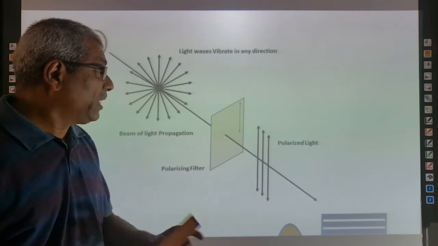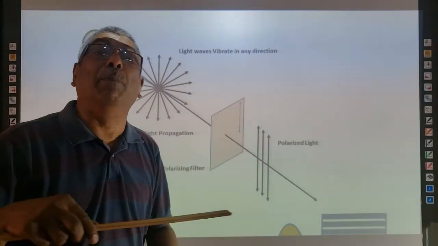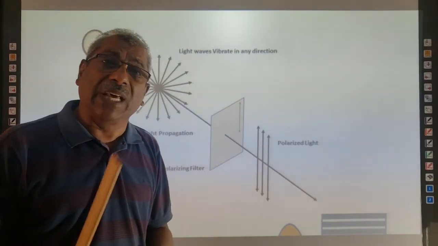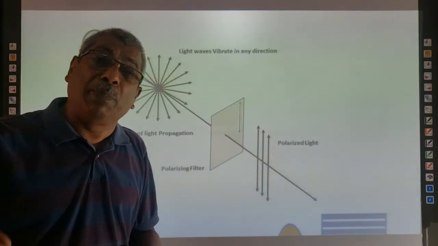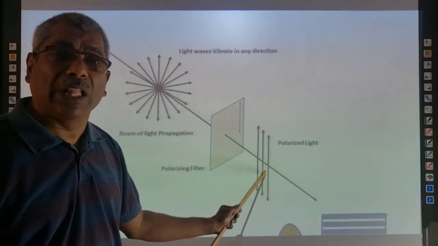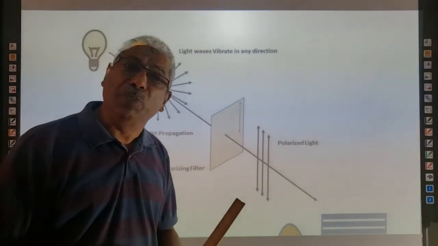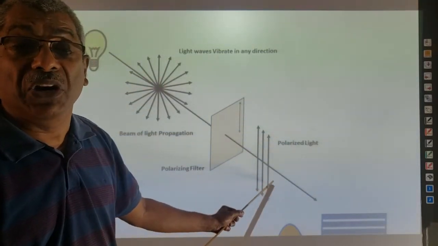One component is parallel to the axis of the crystal, the other is perpendicular to the axis of the crystal. The component parallel to the pass axis is allowed to pass through the crystal, while the component perpendicular to the pass axis is absorbed by it. Hence, only half of the electric field vector is transmitted through the crystal, and the intensity of light is reduced to half.